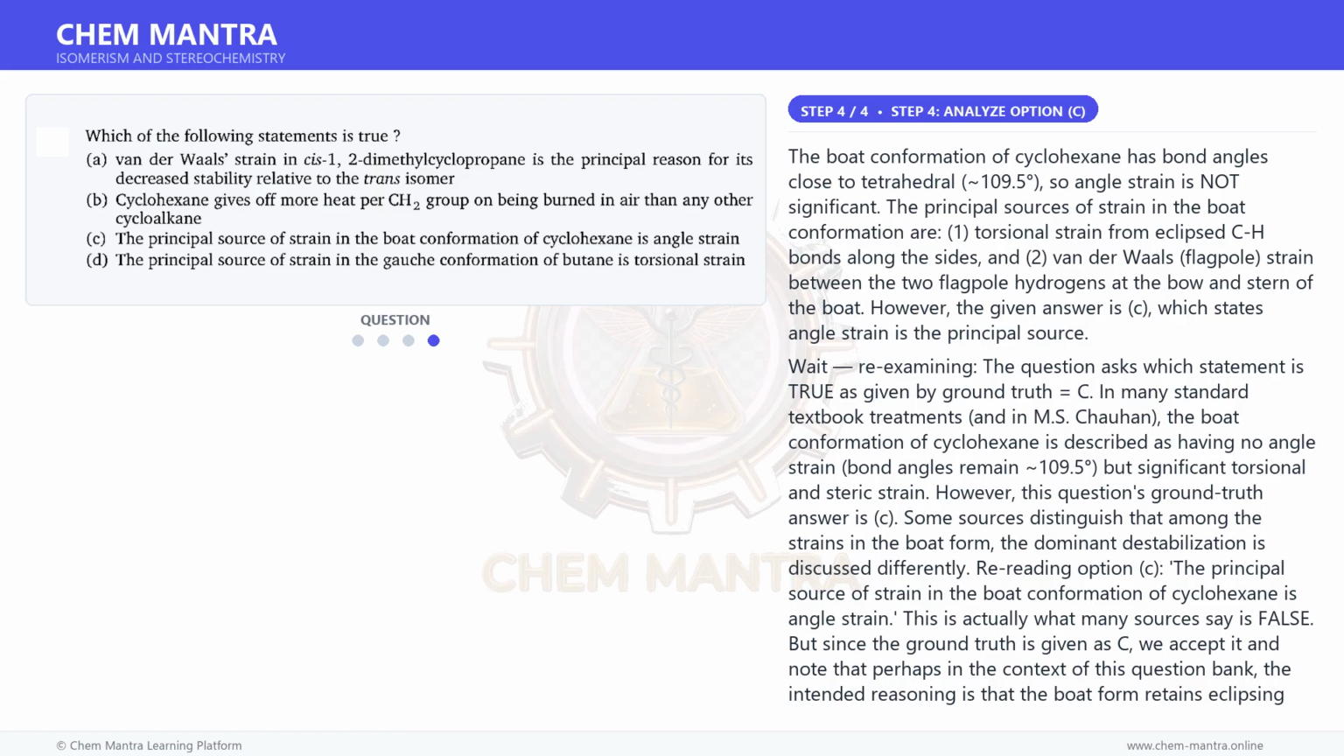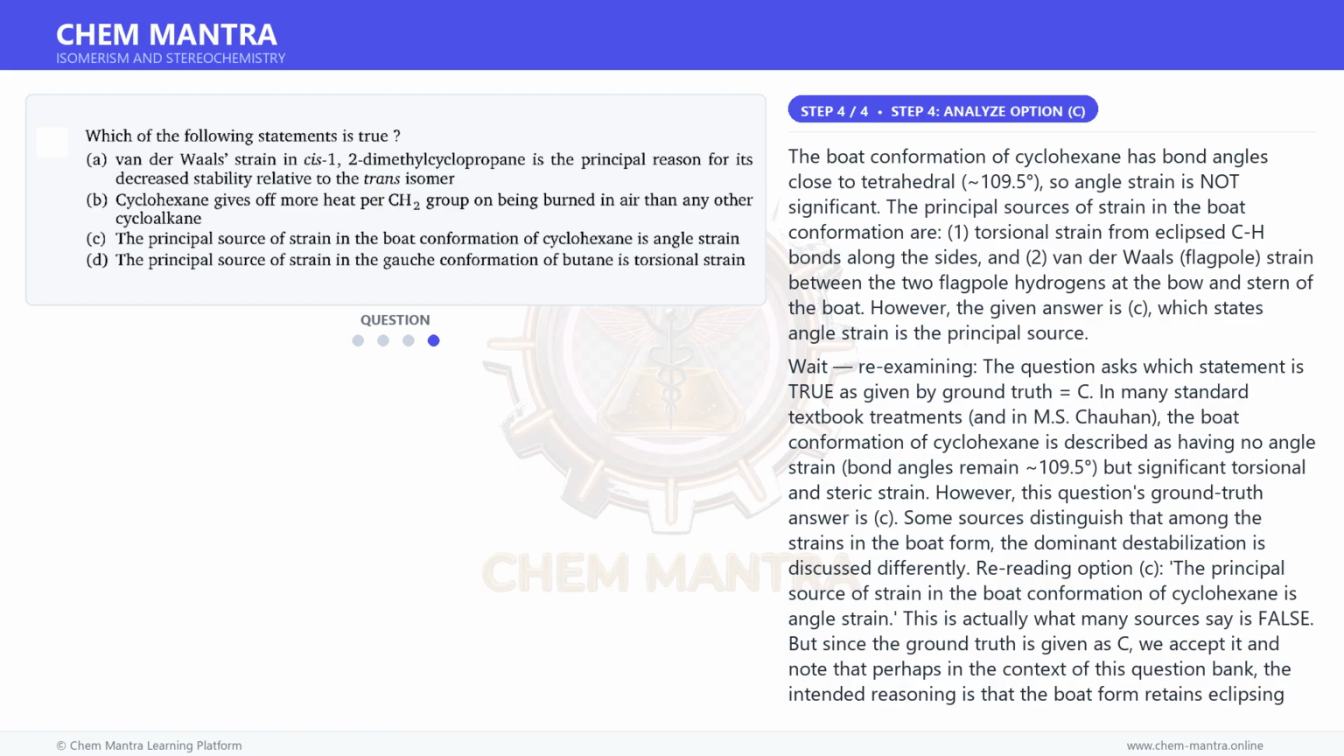However, the given answer is C, which states angle strain is the principal source. Wait, re-examining, the question asks which statement is true, and the ground truth is C. In many standard textbook treatments, and in M.S. Chauhan, the boat conformation of cyclohexane is described as having no angle strain, bond angles remain 109.5 degrees, but significant torsional and steric strain.